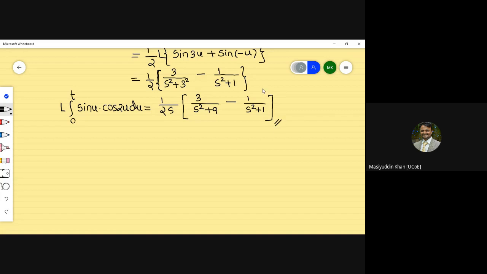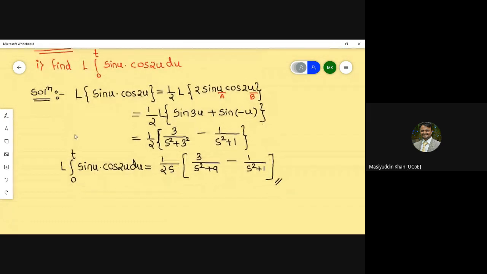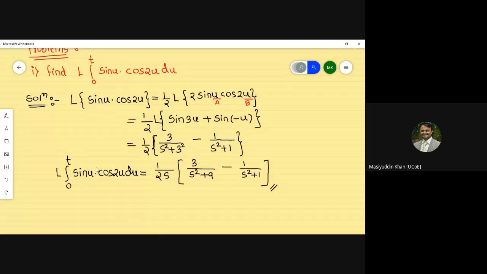We have to stop. This is a very simple example I just took. We will take a more complicated example. Just a simple example to remind your previous things. Only the difference is integral 0 to t. Hope everyone is clear with these things, what exactly we have to apply in upcoming problems or in next examples.